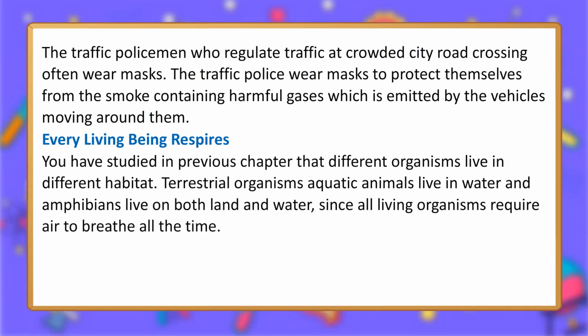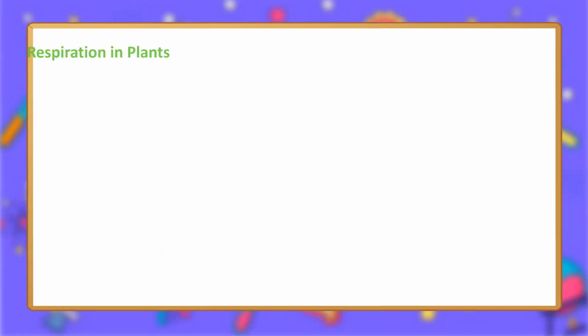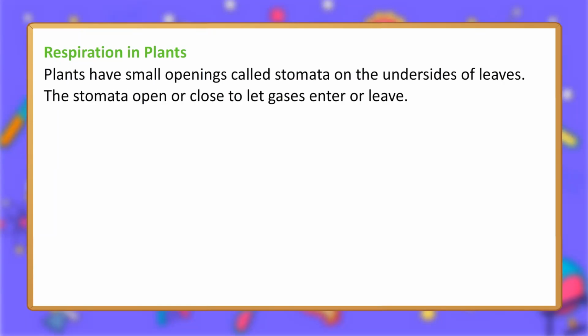Every living being respires. You have studied in the previous chapter that different organisms live in different habitats. Terrestrial organisms live on land, aquatic animals live in water and amphibians live on both land and water. All living organisms require air to breathe all the time. Let us study how plants, fish and mammals take in and give out oxygen. Respiration in plants. Plants have small openings called stomata on the undersides of leaves. The stomata open or close to let gases enter or leave.